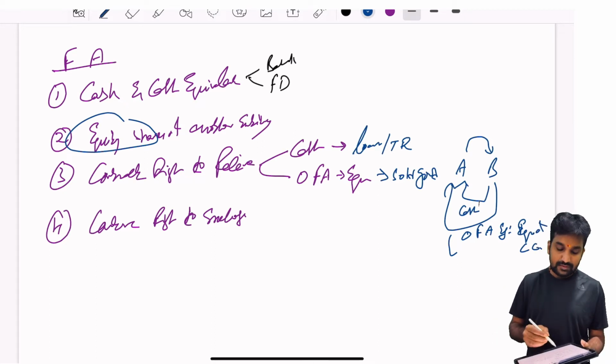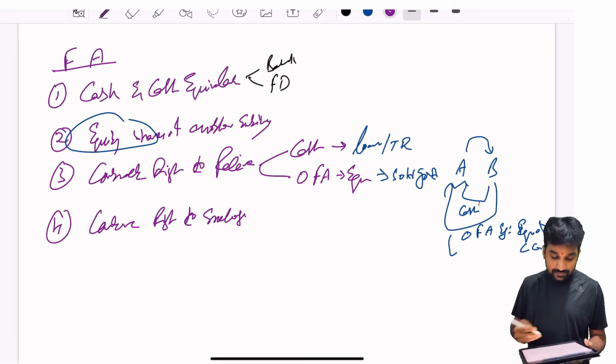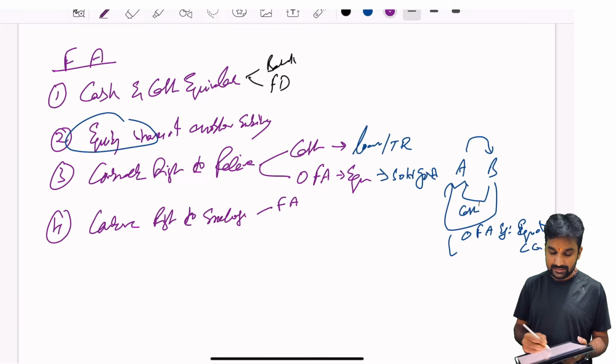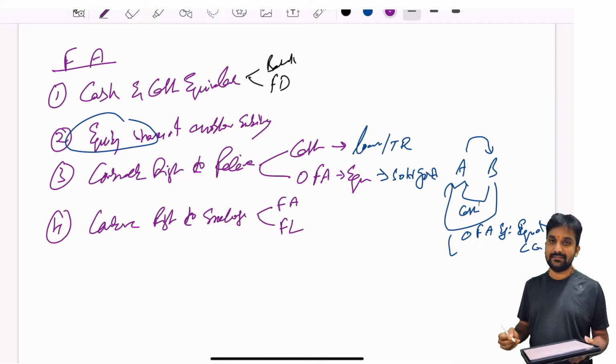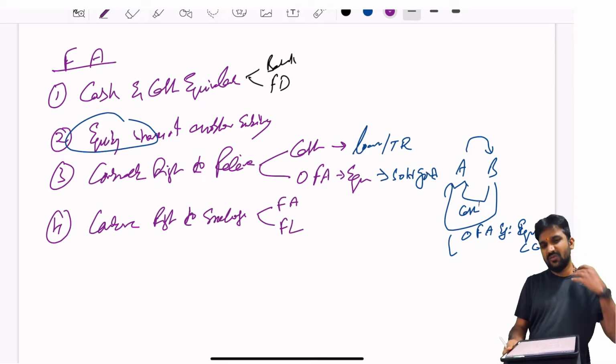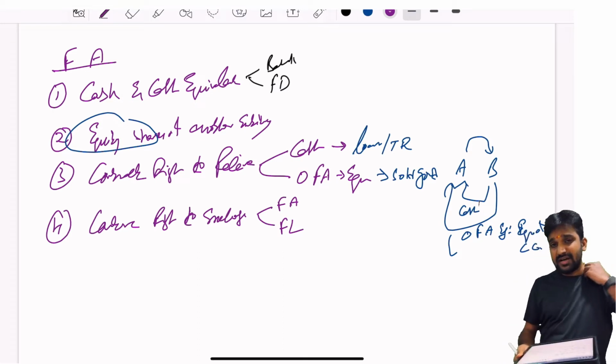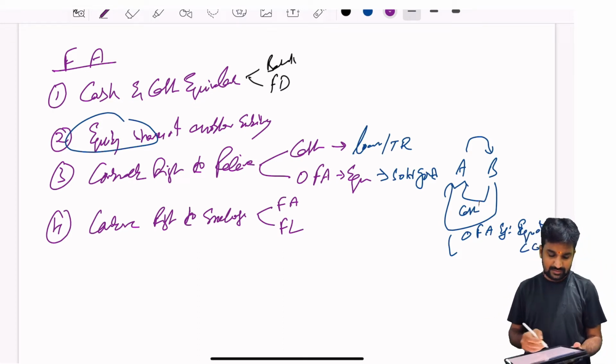Okay. The other one, the contractual right to exchange. Exchange of what? Exchange of financial asset or financial liability with another entity. What kind of contract could it be? See, let us take a very simple example.